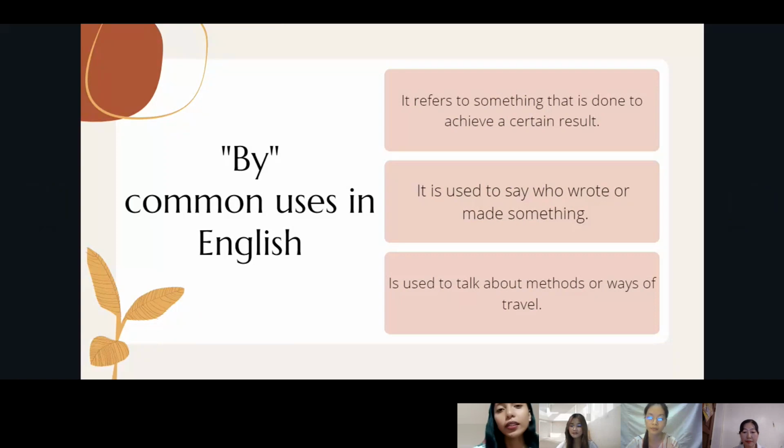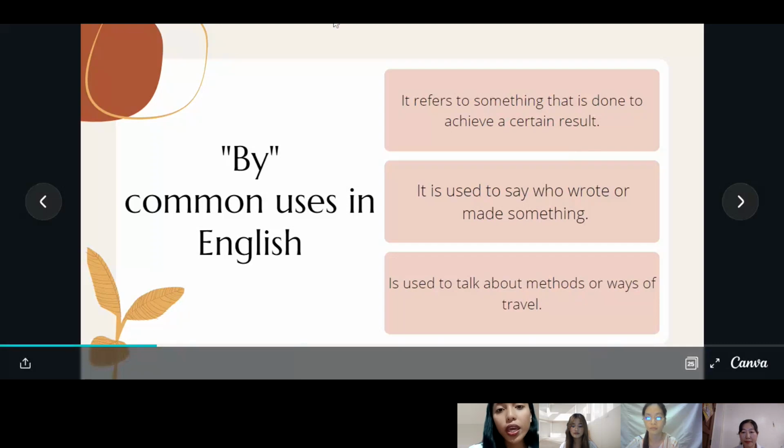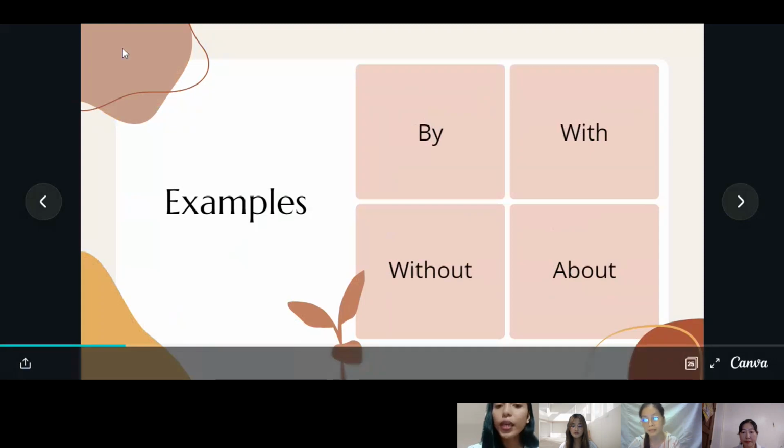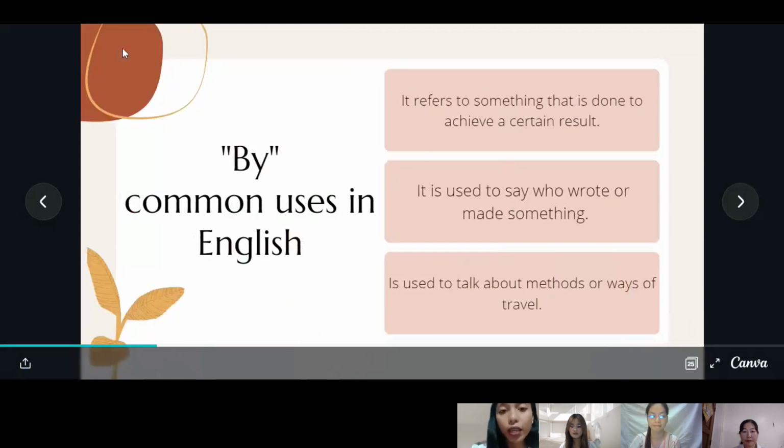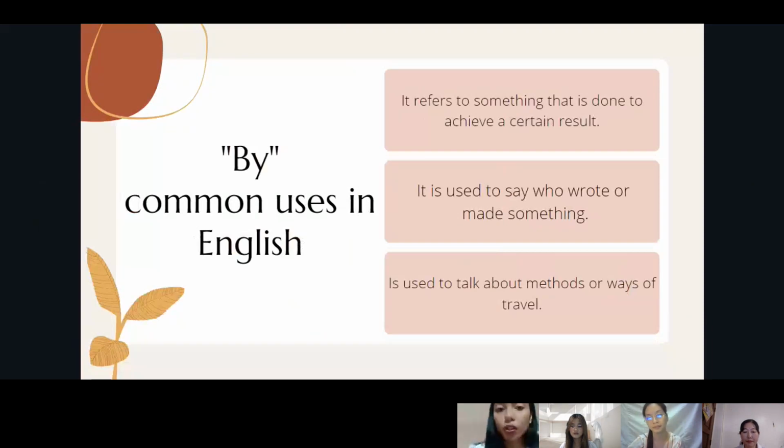Yes, ma'am. So the second use of the preposition "by" is to say who wrote or made something. It's to say that someone has written this essay, someone has written this book, or I made something. The other use of "by" is to talk about methods or ways of travel. For example, by boat, by plane, by car, by train. Those are the common uses of "by." Next slide, please.